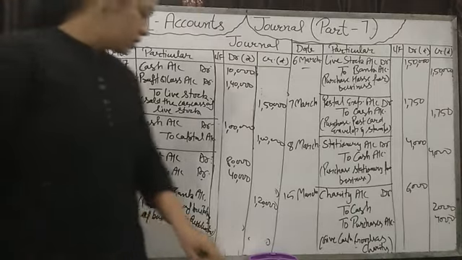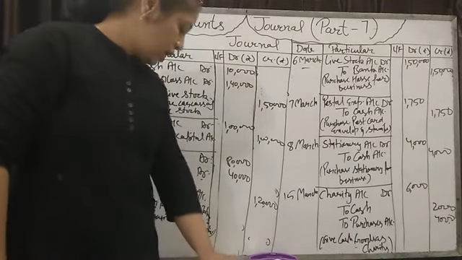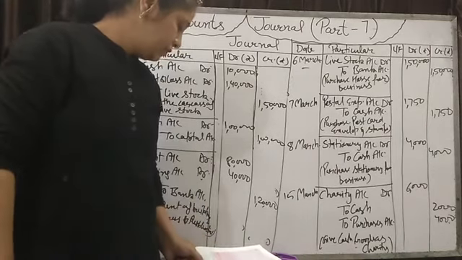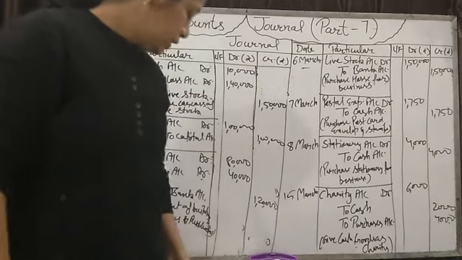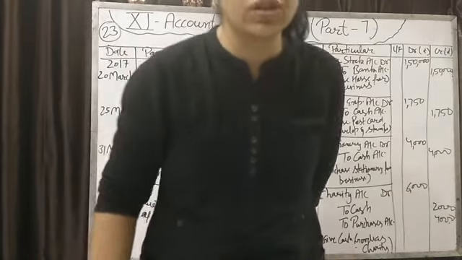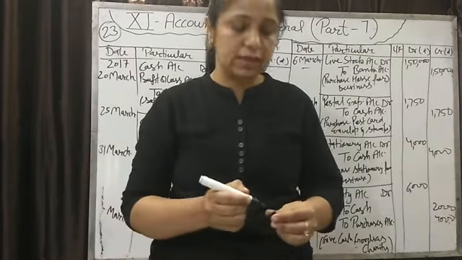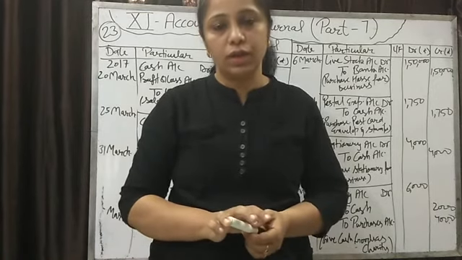Fine. Now this question is completed, 23rd. Now you have to do example number 25th, 26th and 27th. So students, you have to complete 25, 26 and 27 illustration and practical question in your fair notebook.